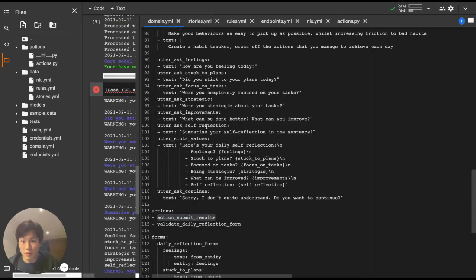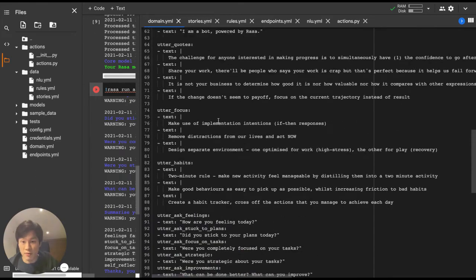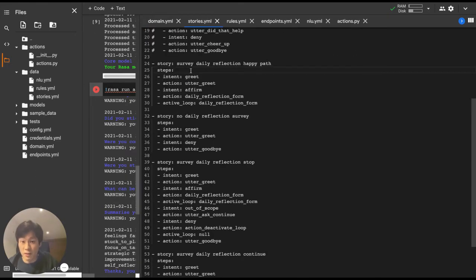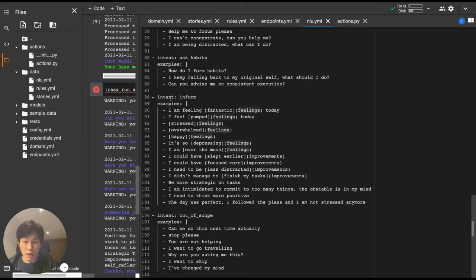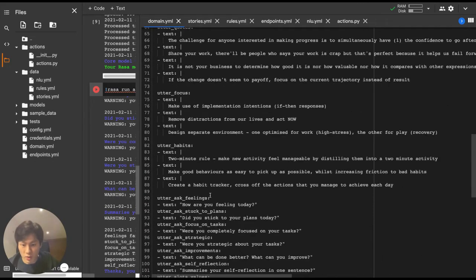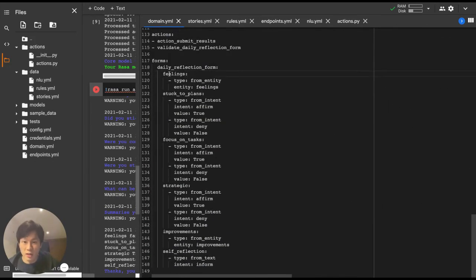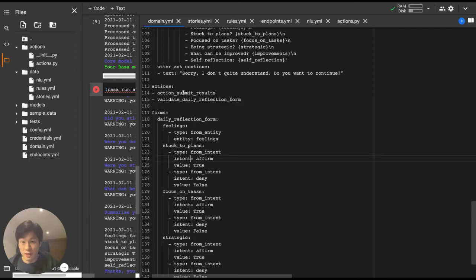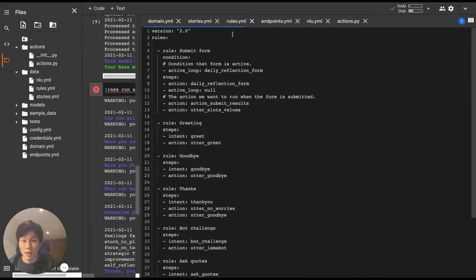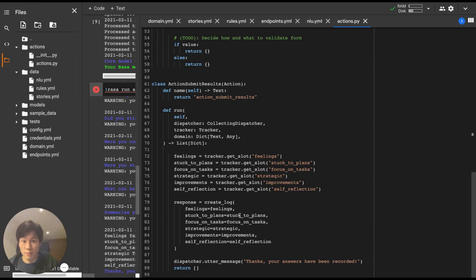So just a quick recap. We first started off with asking what sort of questions we want to ask our users, and then what sort of information we want to collect from them, so the slots, which we've defined up here. Then we want to provide some sample stories of how the conversation will flow and define samples of the entities. Afterwards, go back to the domain.yml file and define the form, and then the entities or the intent of what sort of values we expect to get from the users, defining the actions, what to do when we activate the form, deactivate, what sort of actions we take, as defined in the Actions.py file here.